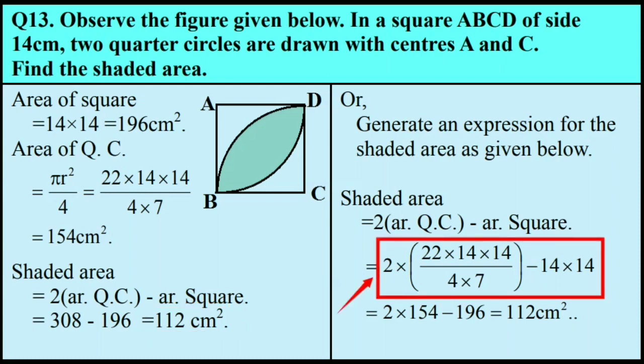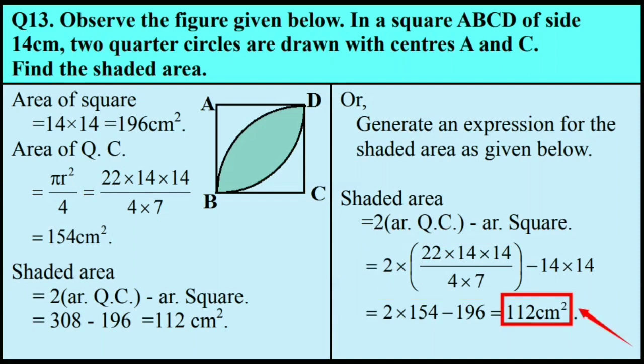This question too can be solved by directly putting all the values in the expression for shaded area, that is twice area of quarter circle minus area of the square. The result obtained for shaded area is 112 centimeter square, and this result is obtained without going through unwanted calculations.